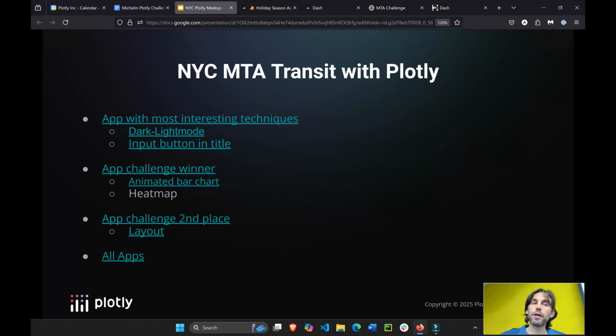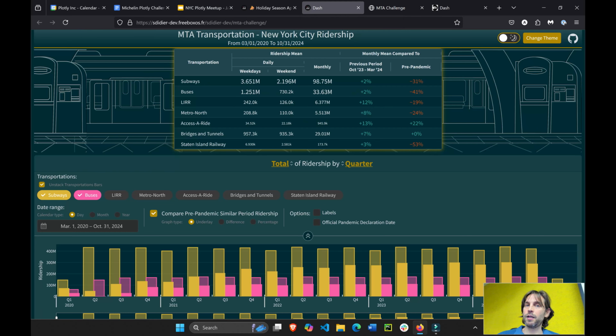We're going to look at 3 different apps today and certain parts of the apps that I found interesting. Of course, if there's anything else in the app that caught your attention, let me know and we can talk about it after the presentation. We can go over the code and see. The first app I found was the one using the most interesting techniques. It didn't win first place or anything, but personally I found it very interesting. This app was built by Sébastien Didier from Paris, France.